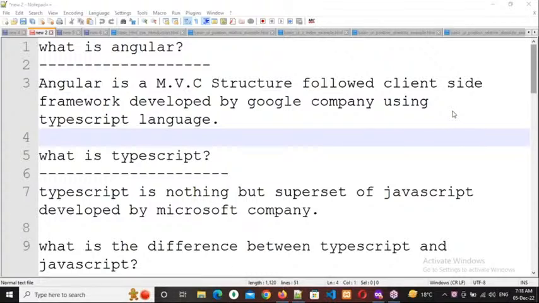Angular is an MVC structure followed client-side framework developed by Google company. So I've asked the question: what is the difference between client-side technologies and server-side technologies?